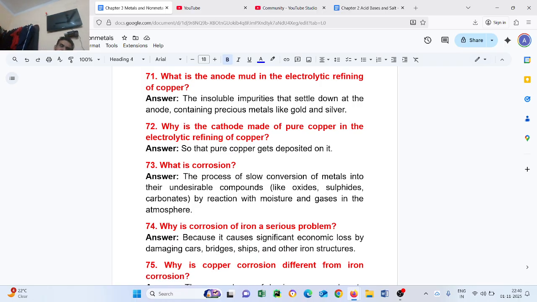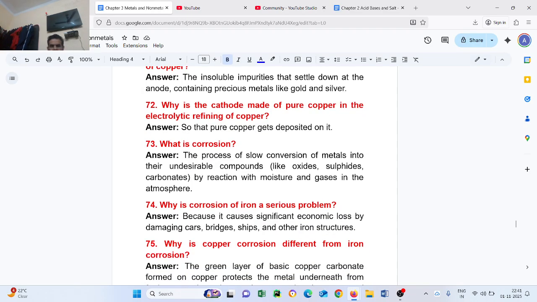Question number 73. What is corrosion? The process of slow conversion of metal into undesirable compounds like oxide, sulfide, carbonate by reaction with moisture and gases in the atmosphere. Question number 74. Why is corrosion of iron a serious problem? Because it causes significant economic loss by damaging cars, bridges, ships and other iron structures.